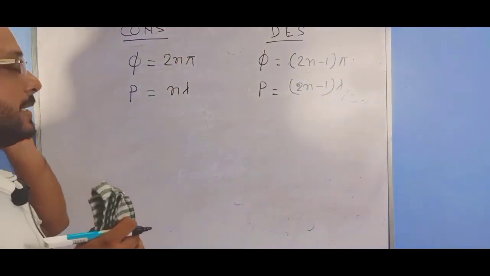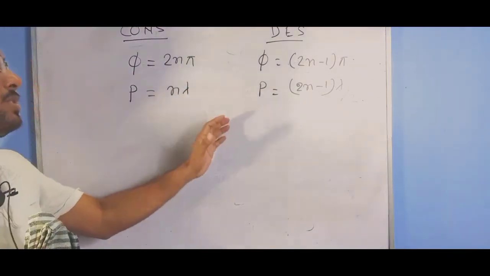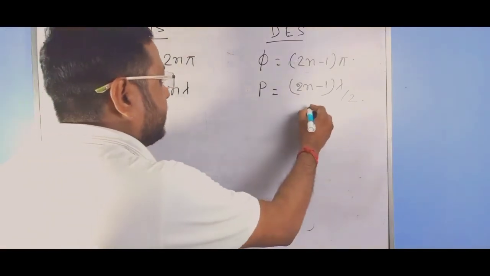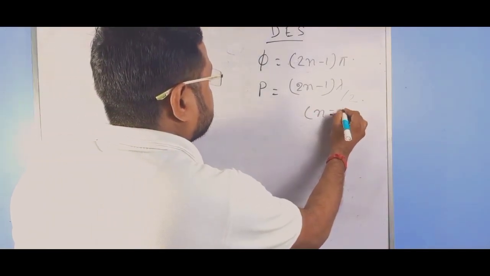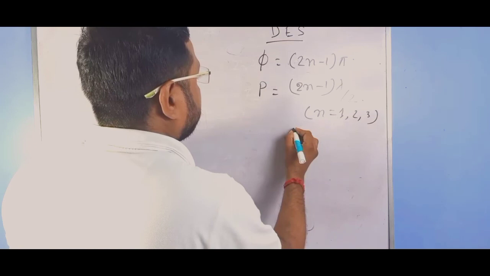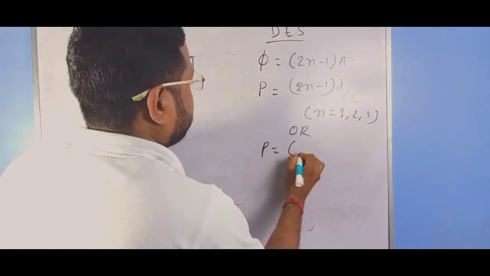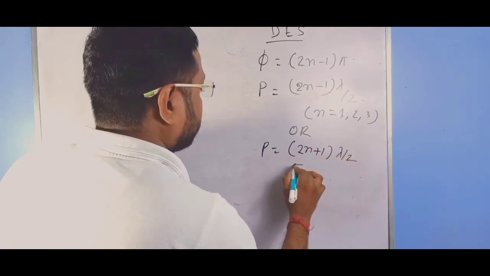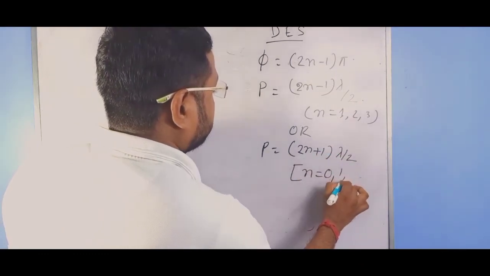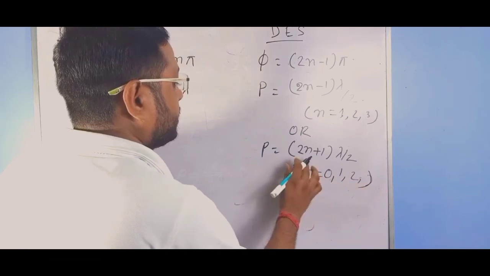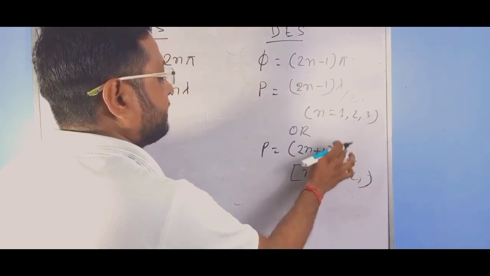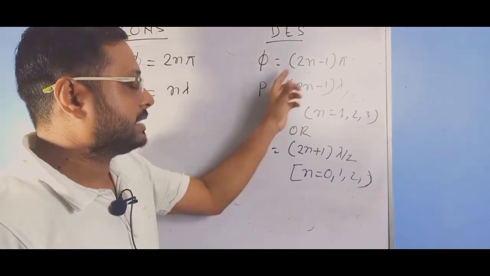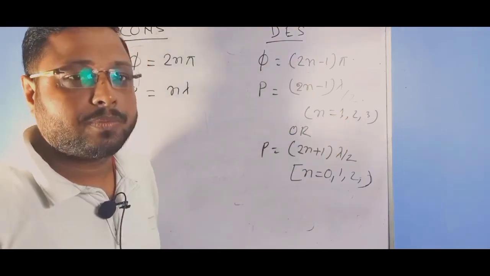This is the basic solution of constructive and destructive interference. Here n starts from 1, 2 and 3, but if it is written as (2n plus 1) into lambda by 2, don't bother, here n starts from 0. If we put 0, then it is lambda by 2, 1 gives 3 lambda by 2, then 5 lambda by 2 and so on. The result is the same, it differs only in the value of n.